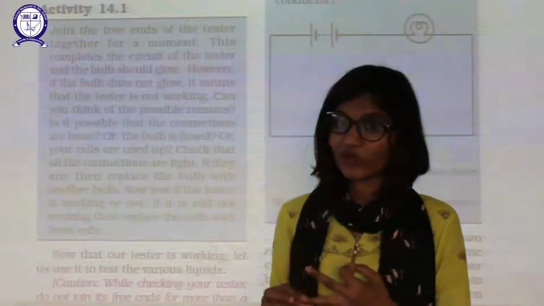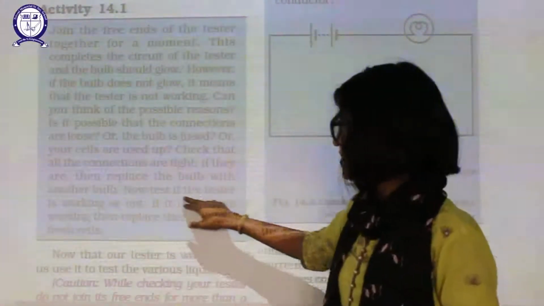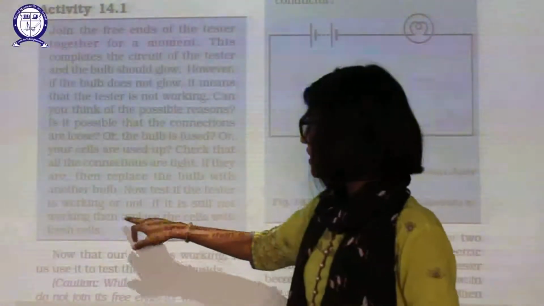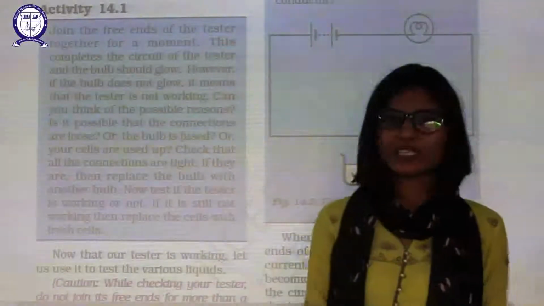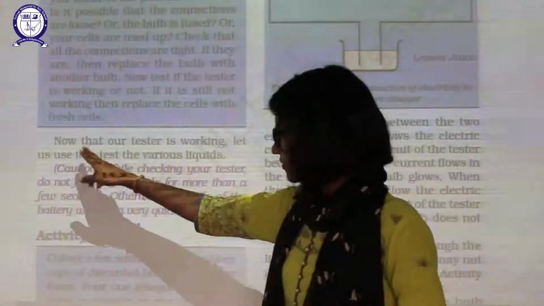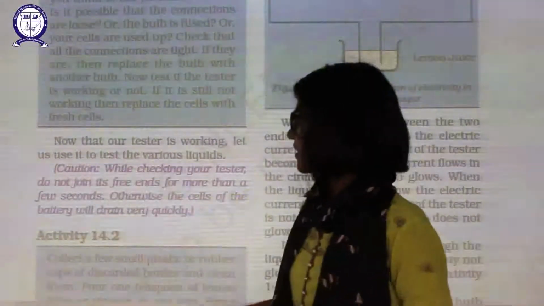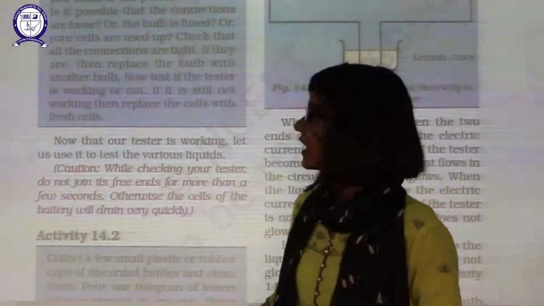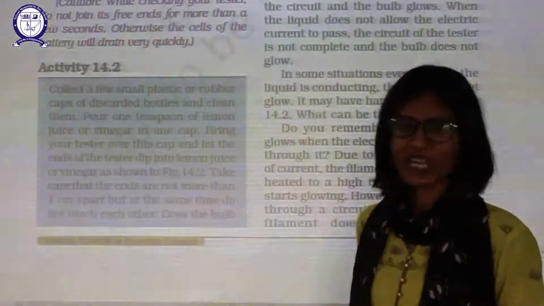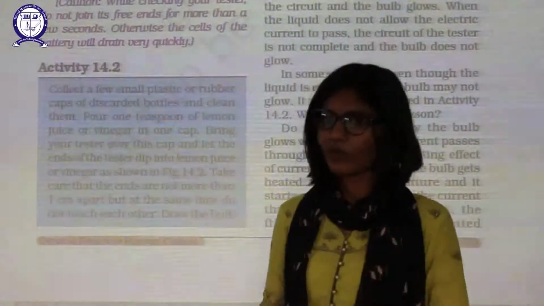You have to check whether your cell is working or not, with another bulb. Now test if the tester is working or not. If it is still not working, replace the cell with fresh cells. Always use fresh cells. Now that our tester is working, let us use it to test various liquids. First of all we have checked whether our tester is working or not. Now we have to check the conductivity of a few liquids.